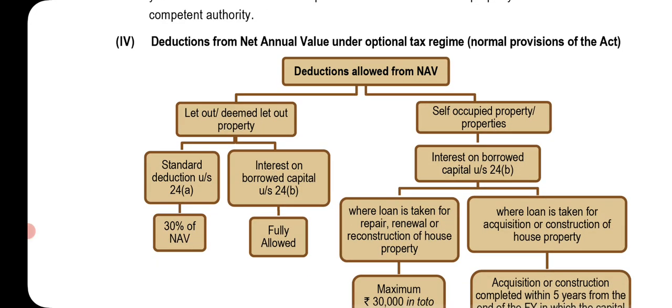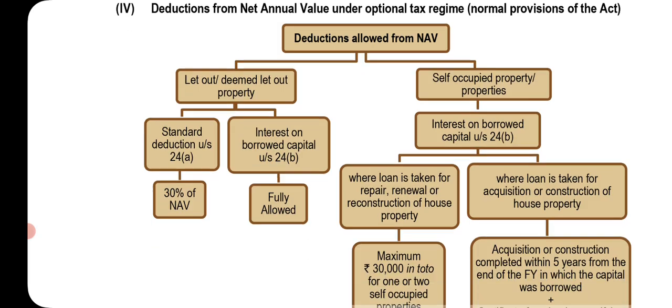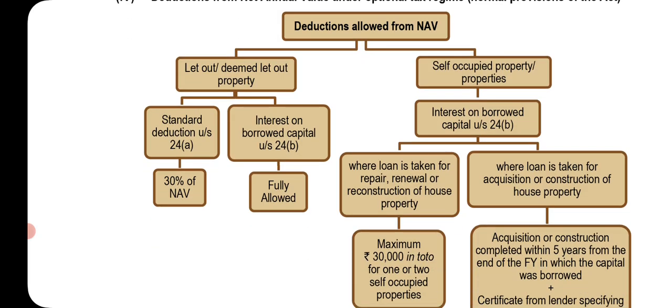Deduction from net annual value under the optional tax regime and normal provisions of the Act. Deduction allowed from NAV for let out or deemed let out property: standard deduction under section 24(a), 30% of NAV. Interest on borrowed capital under section 24(b), fully allowed.